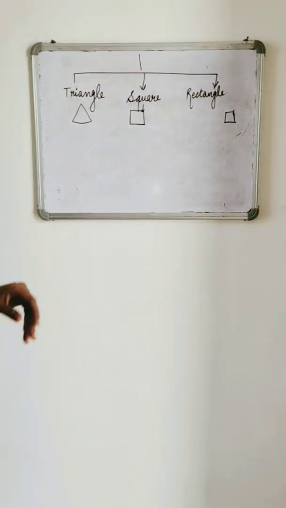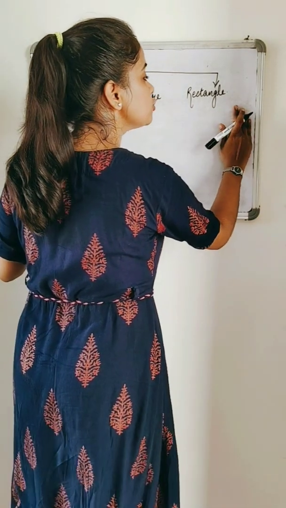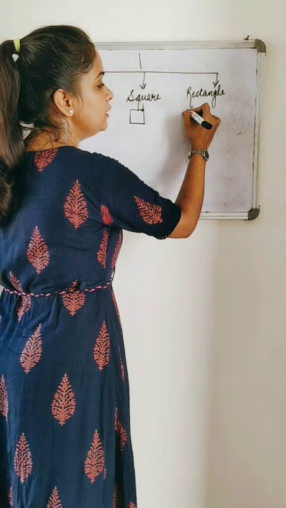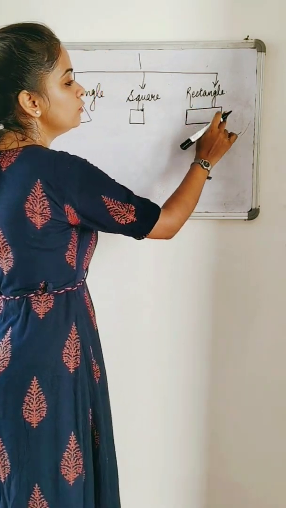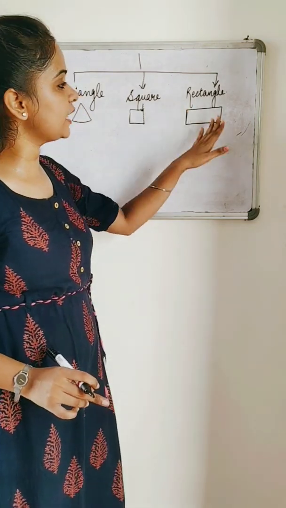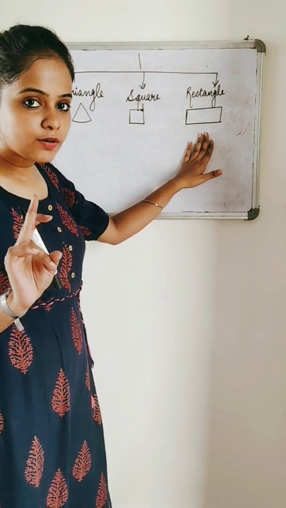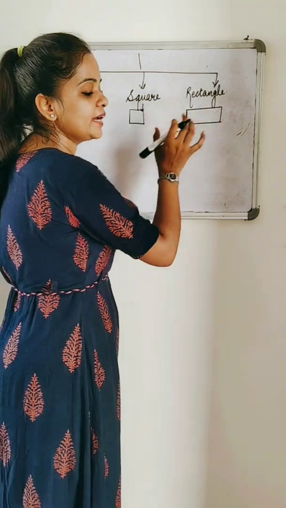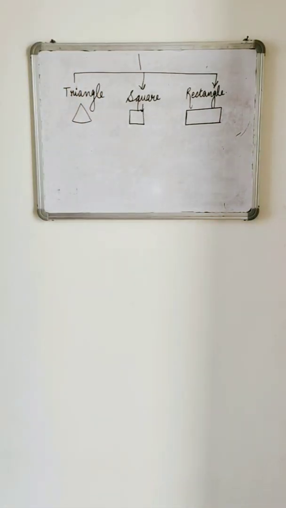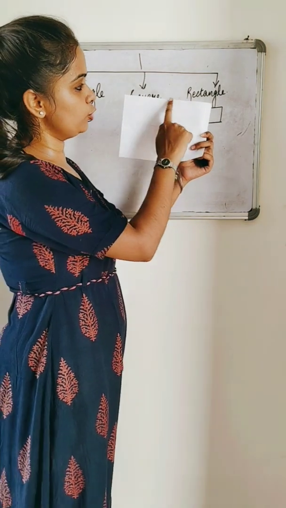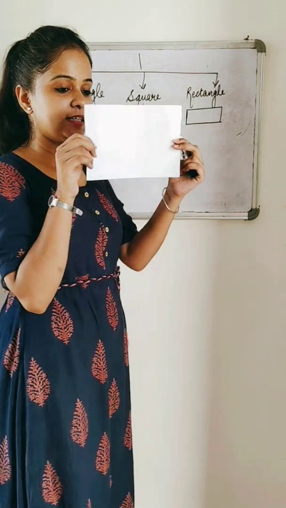Now let's talk about rectangle. Rectangle is also a polygon, a closed figure having 4 sides, right? But the speciality of a rectangle is that opposite sides are equal. Now let me show you another example of this. It's a closed figure. Does it look like a rectangle? Yes, it looks like a rectangle.